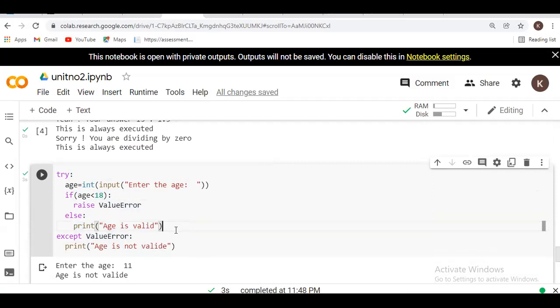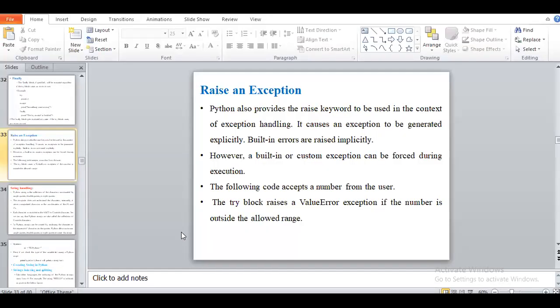The raise keyword works like a statement: it raises the ValueError or any other error and gives such a message. So that is the example of raise and exception.